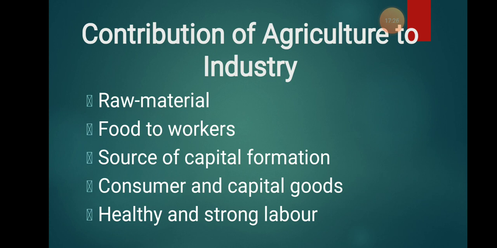First, raw material. It is the first and foremost important thing. Industry needs raw materials and agriculture will provide the raw materials to the industry. And second is food for workers. Agriculture will produce the food grains, and these food grains will go to the industry, where the industry people will cook it and eat. This is very necessary, where there is equal pace or interlinkage between both industry and agriculture, where agriculture helps the industry by giving food to the workers.